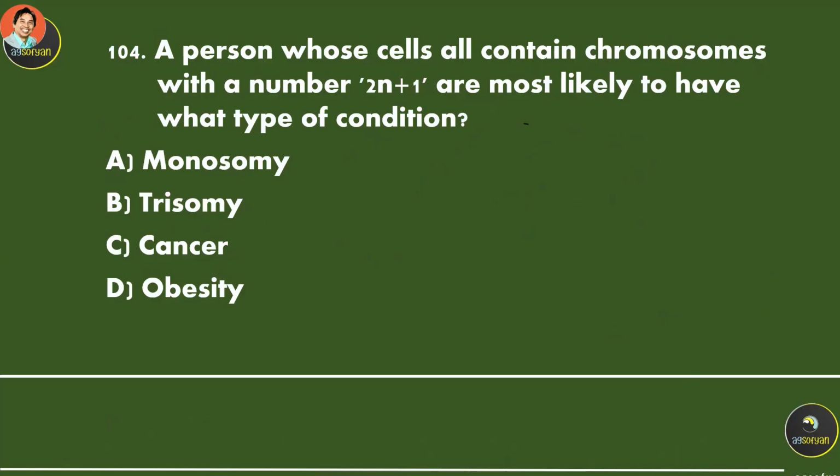A person whose cells contain chromosome number 2n plus 1 is most likely to have what type of condition? So normal chromosome number is called euploidy.